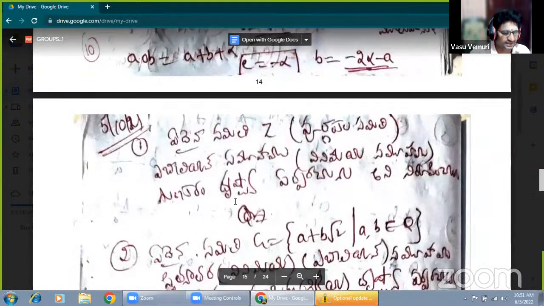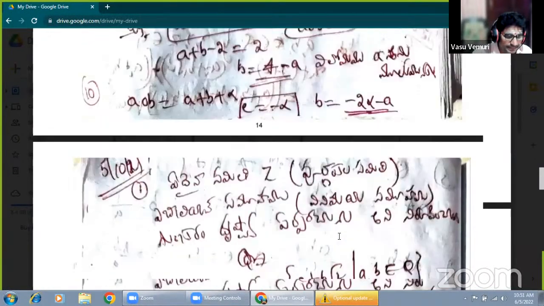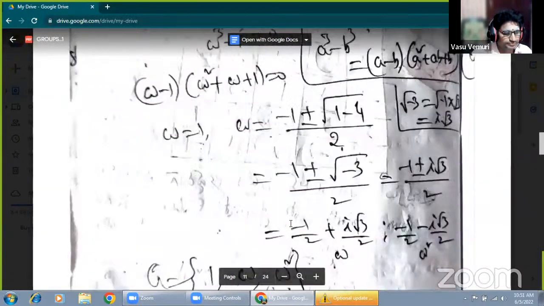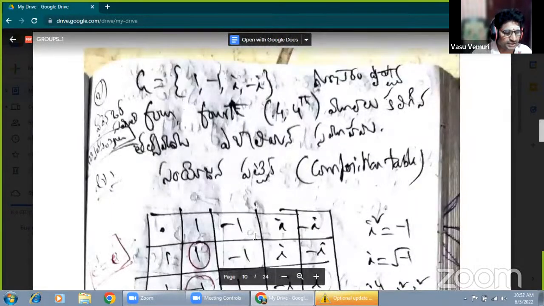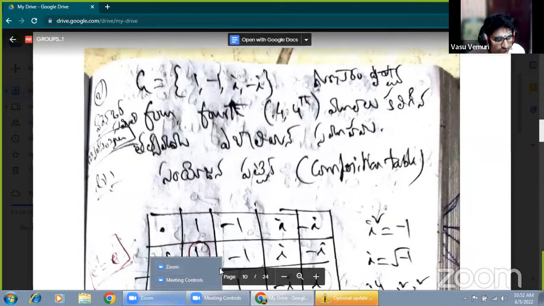Okay. That's it. Now these are all when the commutative property means A circle B equal to B circle A. That is A plus B plus 2 equal to B plus A plus 2. Therefore, that is B circle A part. Now these are all problems to form an abelian groups. Now observe this one. One of the important problem. This is very important problem. Now these examples are common examples now till the end of this algebraic part.